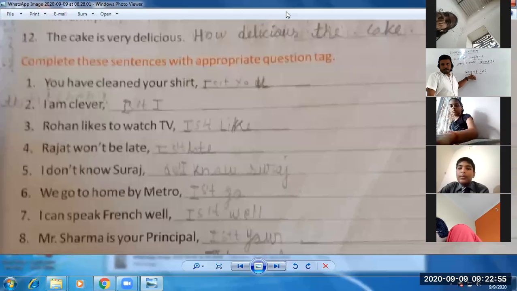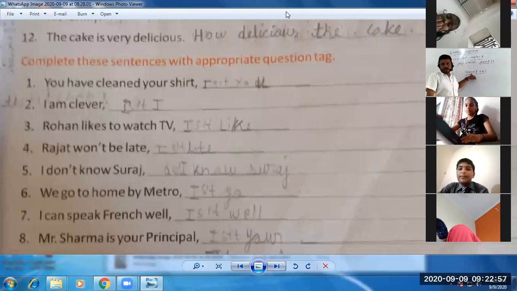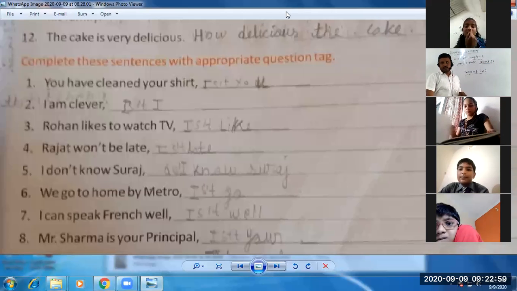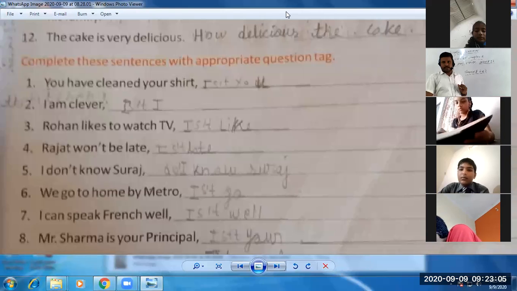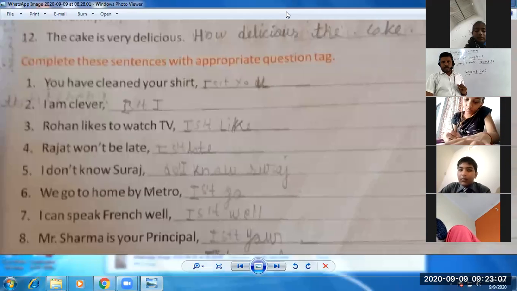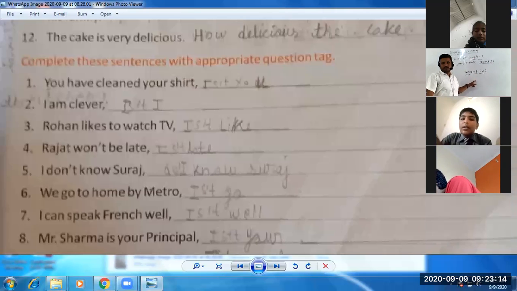Before moving on, let me see, is there any problem? So you can ask your questions, because if you are not able to understand, you won't be able to make it. So first, understanding is very important, how we make question tag. Are you able to understand, students, how we are making question tag? Yes, sir. Question tag कैसे बने समझ में आ रहा है? Yes, sir.